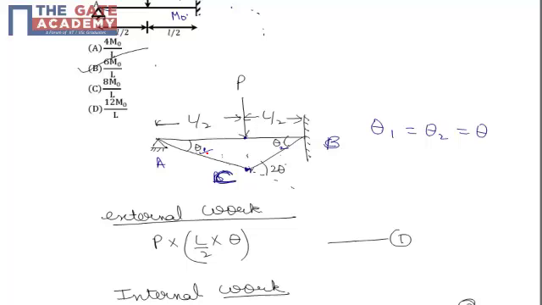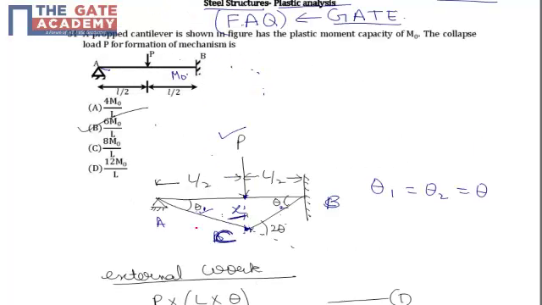Now for a very small deformation theta, this length x, or the deformation directly under load P, will be given by L by 2 into theta. So external work done is given by force acting multiplied by displacement. So external work is P into x, where x is L by 2 into theta, and internal work is done by this moment which is acting here, M naught into theta.